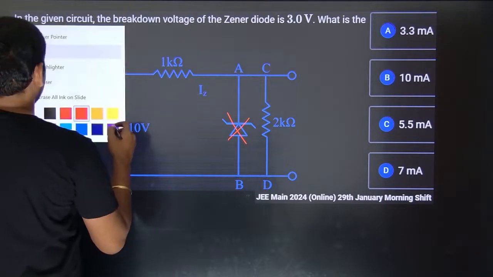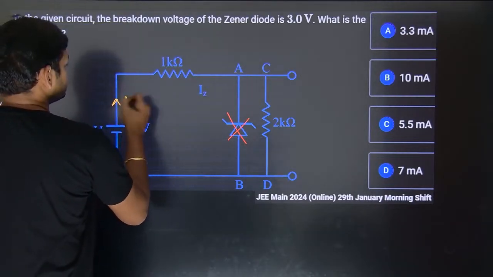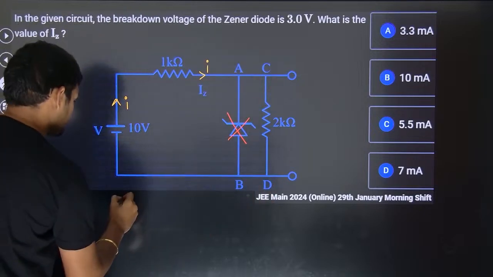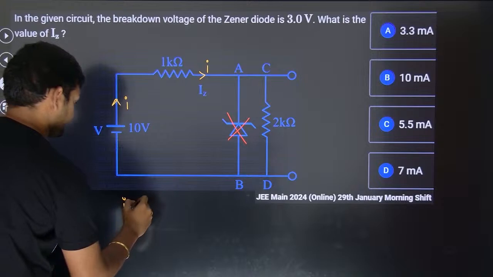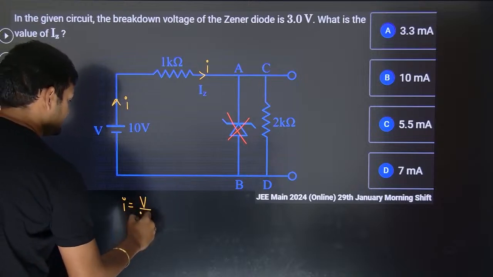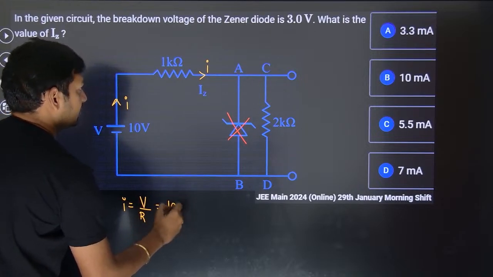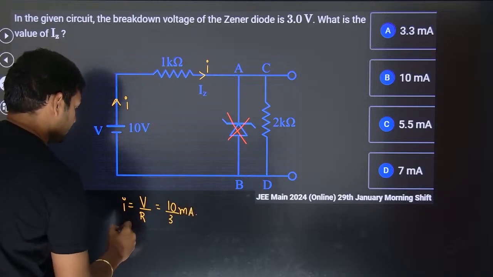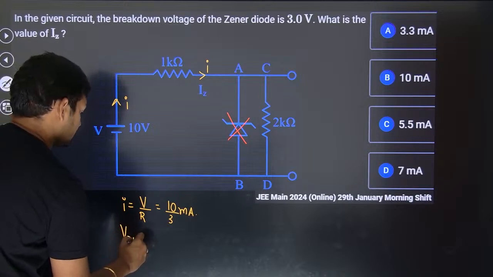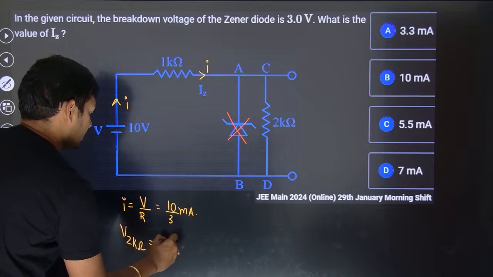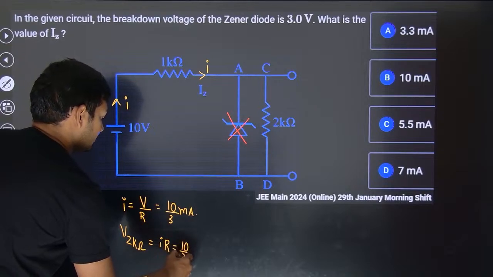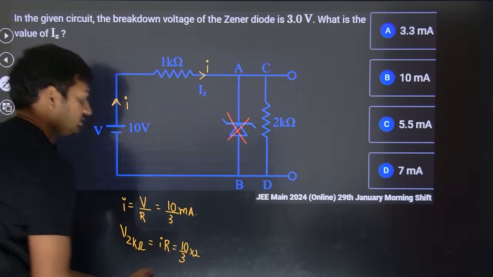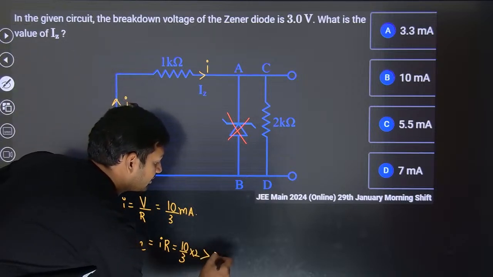Then, whatever current is going to be flowing goes through this. I'll simply write it as V by the total resistance, which is 10 by 3 kilo ohm, which will be milliamp. Now the potential difference across the 2 kilo ohm one is going to be I into R, which is 10 by 3 into 2, which is 20 by 3. 20 by 3 is definitely more than 3 volt.